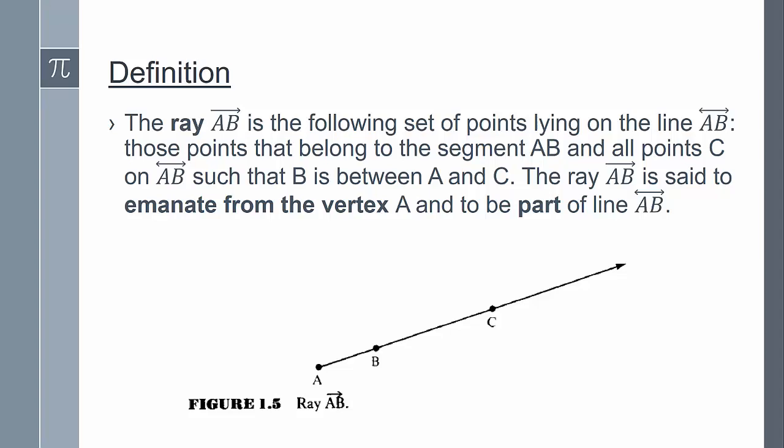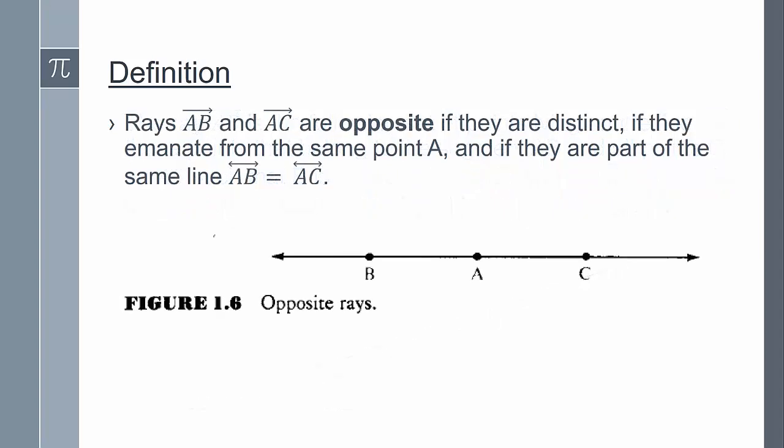We'll need this definition of a ray and this next definition of opposite rays in order to define angles. We say that rays AB and AC are opposite if they are distinct, if they emanate from the same point A, and if they are part of the same line. So line AB is equal to line AC.